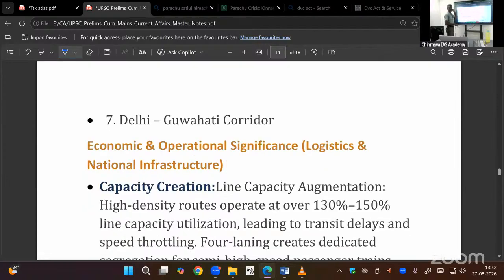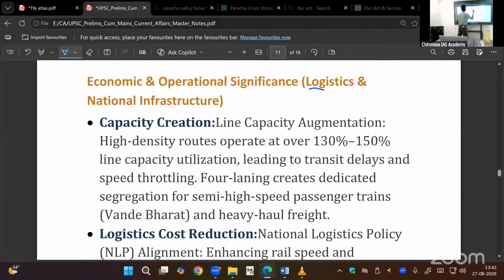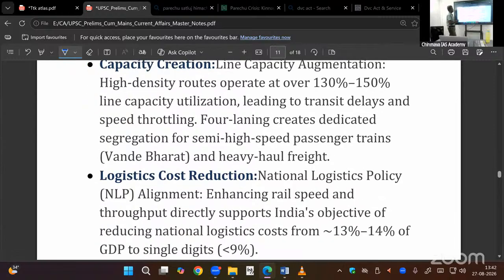Again, Delhi to Guwahati corridor, Assam. Logistics, national infrastructure will develop. High-speed corridor. Trains need not stop, particularly the goods, freight trains. So economic growth and development will be good. Semi-high-speed passenger trains. All Vande Bharat we have. Then a heavy haul freight. That means we transport the coal and other goods.